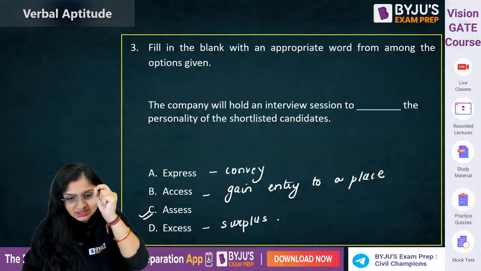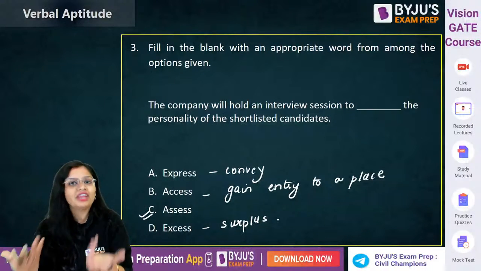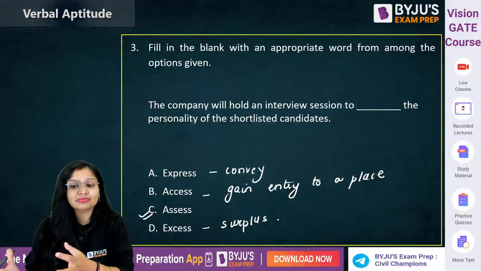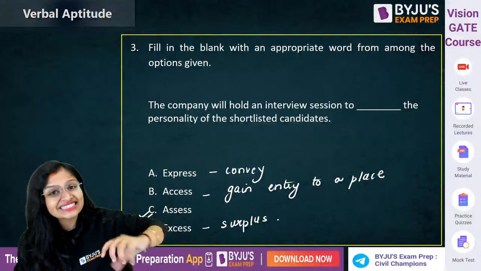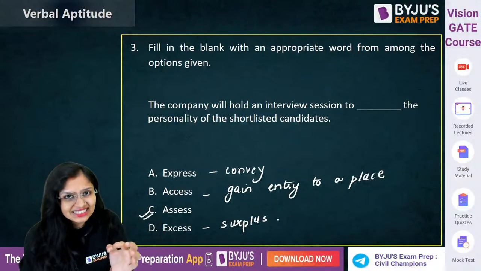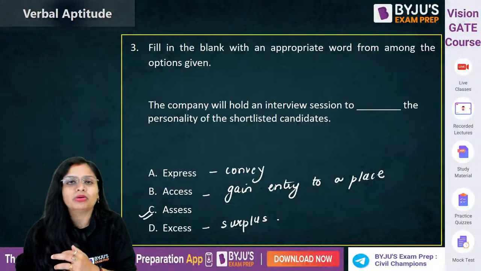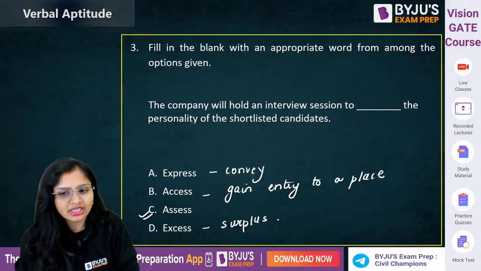Okay, so everything looks same. Express means I'm conveying something. Access means I want to get access to a place. Excess means surplus, and assess means I'm evaluating a performance or something else. Clear?